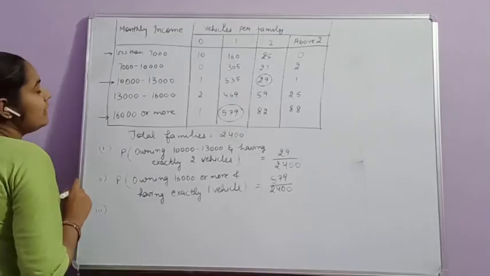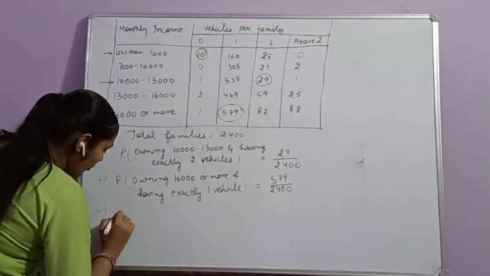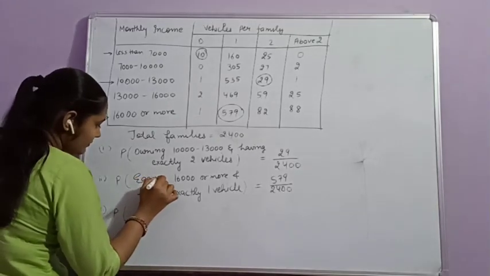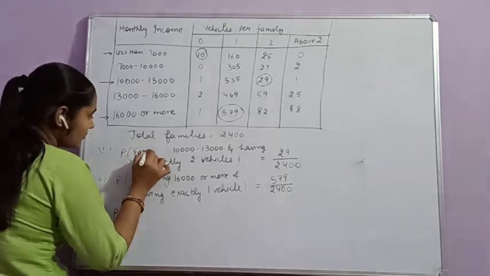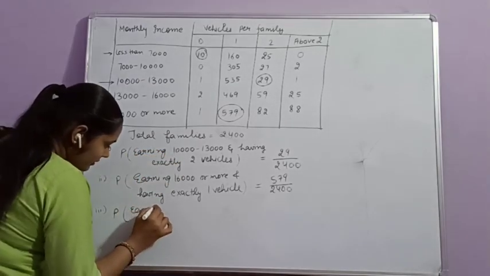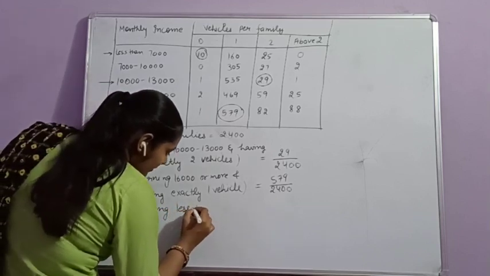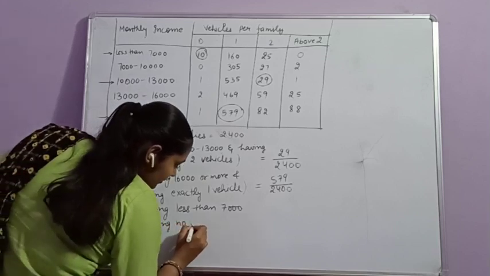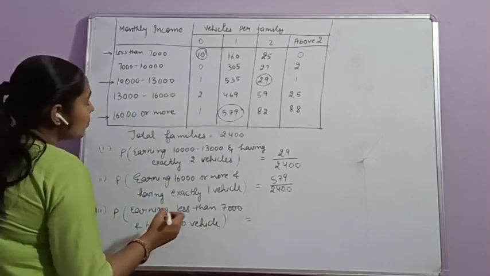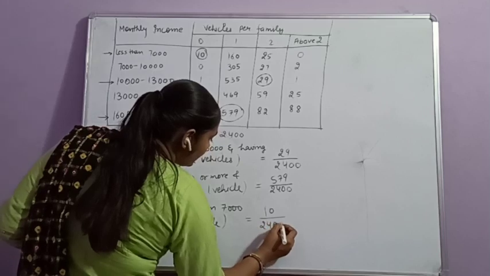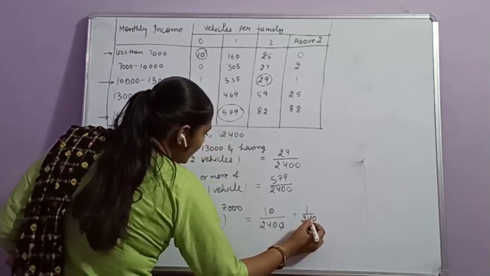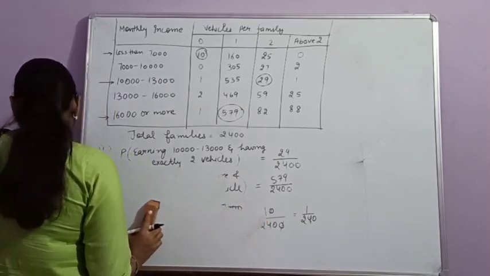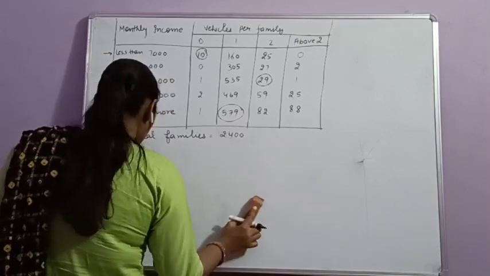Similarly, in the third part, we have to find out earning less than 7,000 and not owning any vehicle, it means zero vehicles, that is 10 families. The probability of earning less than 7,000 and having no vehicle is equal to 10 divided by 2400, that is 1 divided by 240. Clear?